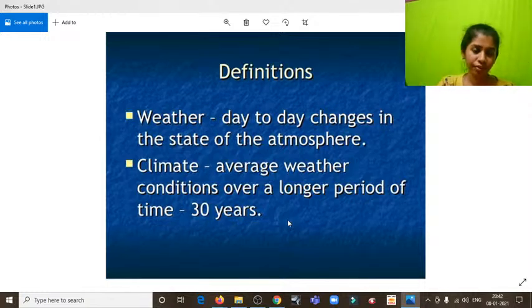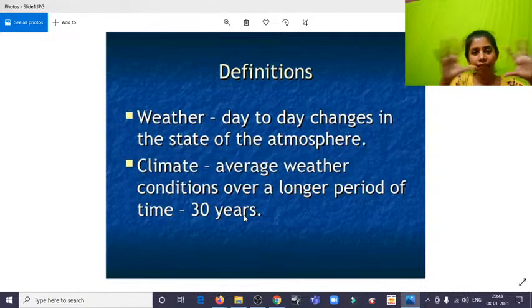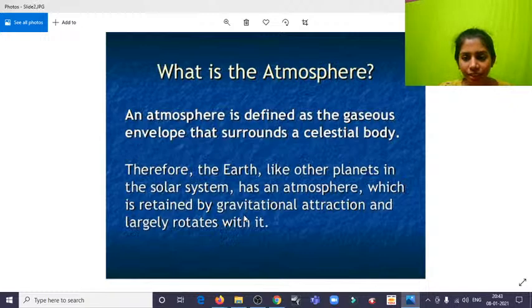Even for a single place, for example Delhi, the weather keeps fluctuating from day to day, and sometimes even within the day. Probably in the morning it will be very cold, the afternoon very hot, and at night again very cold. There's no guarantee for weather because it keeps changing. So the definition here is very clear. Weather is the day-to-day change in the state of the atmosphere. But climate is the weather conditions taken over a larger period, 30 years. Since it's a longer period, the average is taken into account.